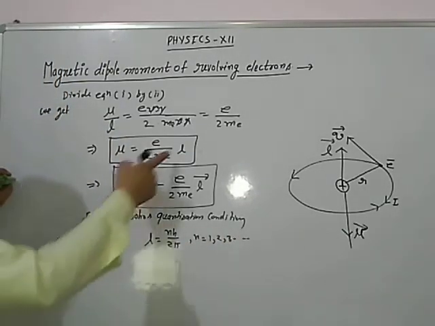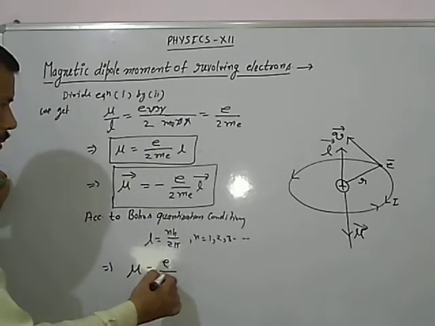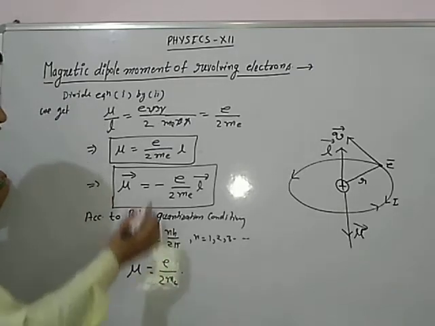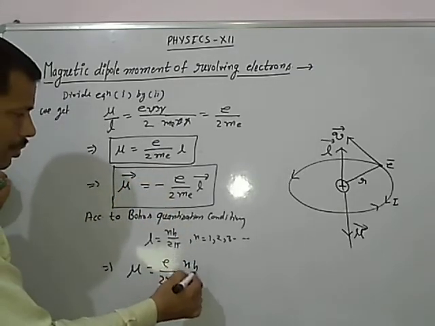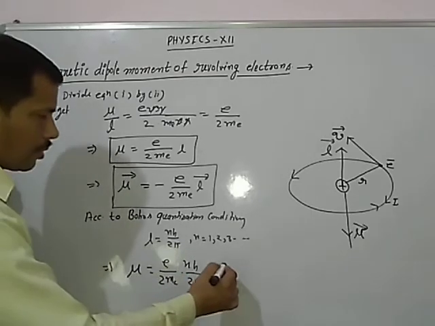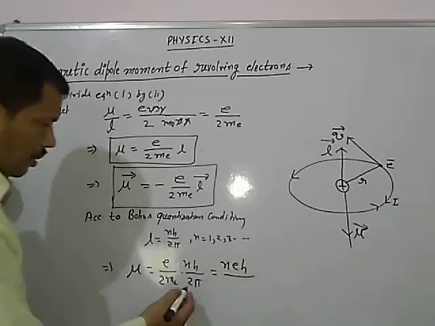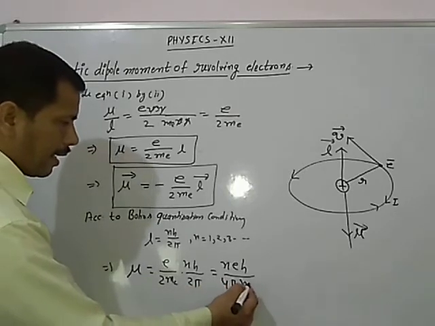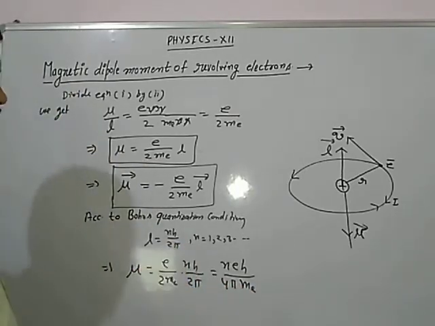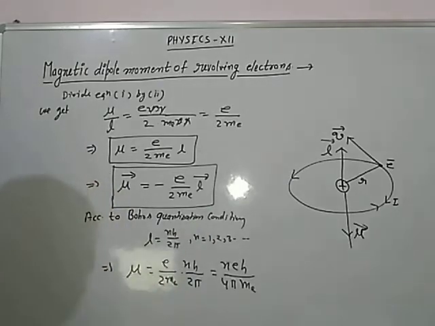While we substitute this value in this expression, the magnetic moment may be written as e upon 2 m e into nh upon 2 pi, then it is equal to neh upon 4 pi m e. This is the value of the magnetic dipole moment of the revolving electron as per Bohr's quantization condition.